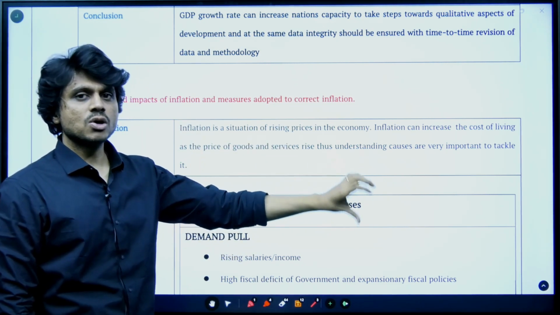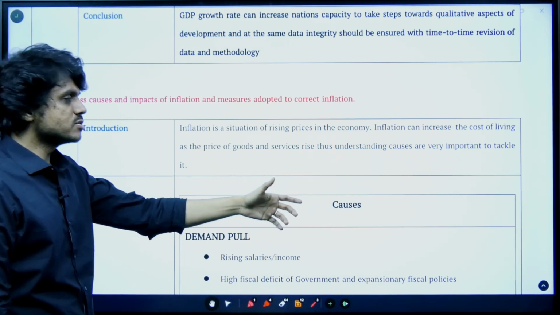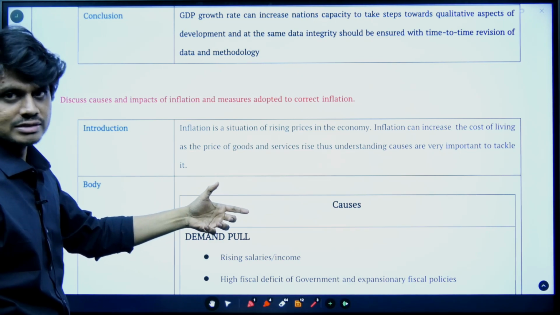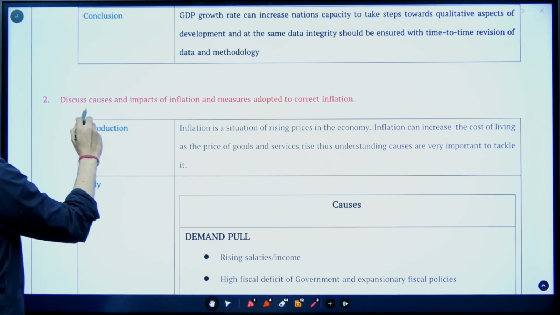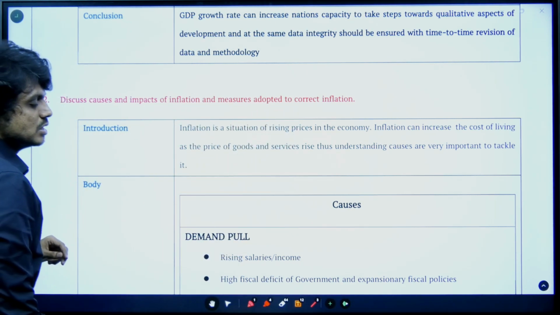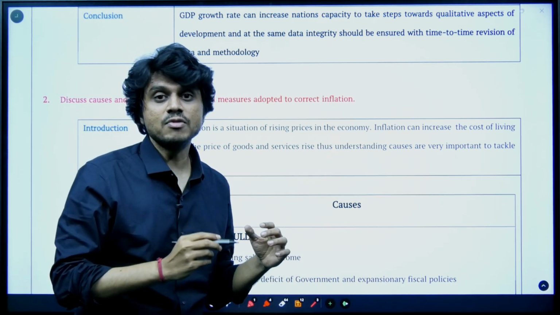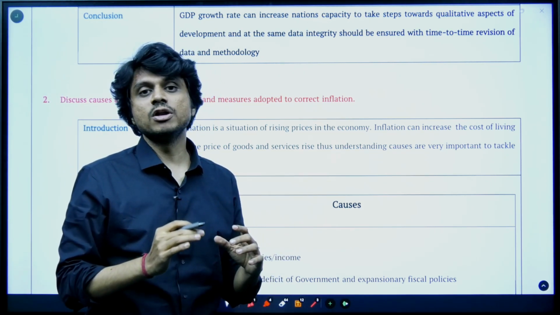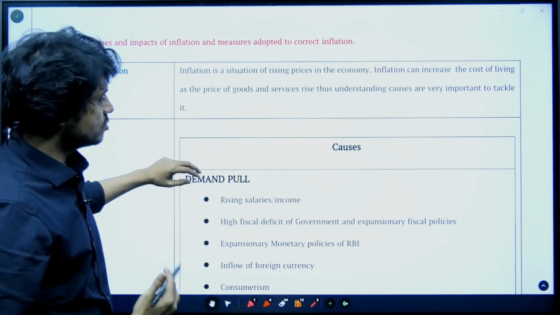Now see, I have made the question tricky in the sense the concept is easy. Inflation concept is easy. Whoever has prepared for the exam, the concept should be easy. But if you observe here, there are three parts: causes, impacts, and measures adopted to correct inflation. So writing this in the proper time and word limit is a challenge. So there you have to practice.